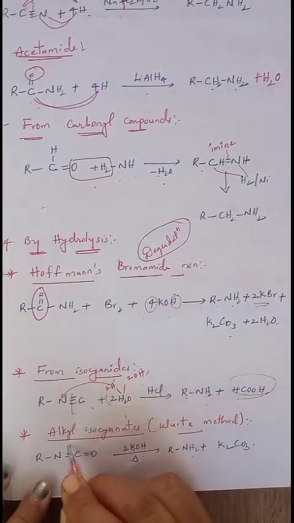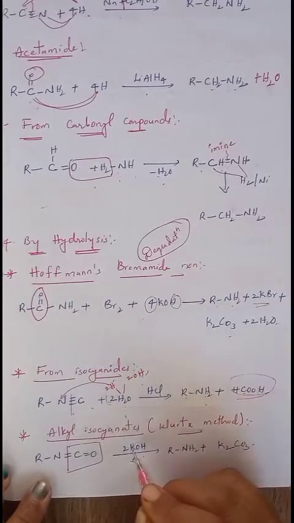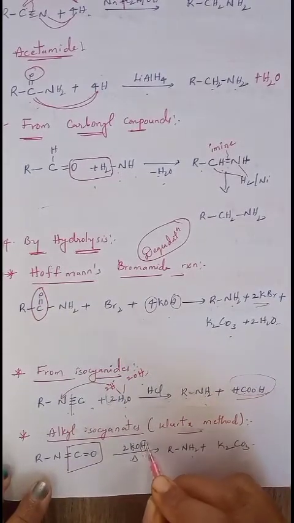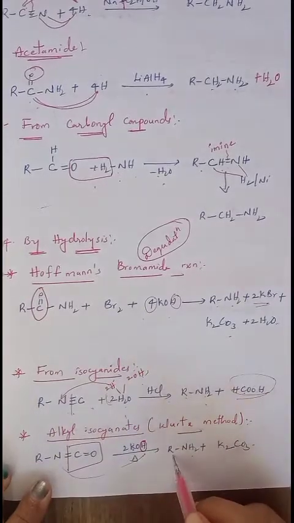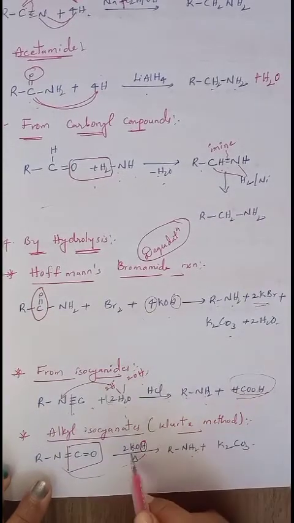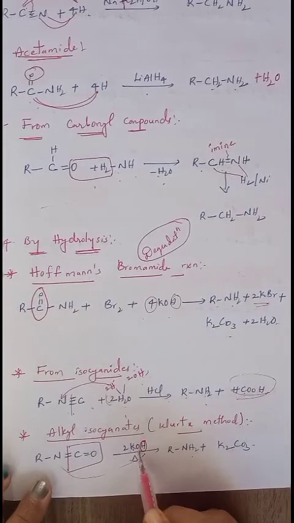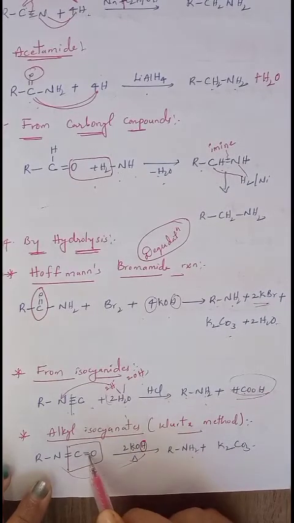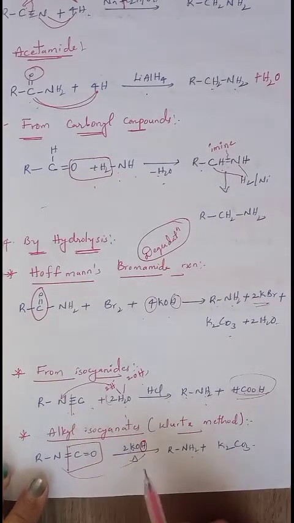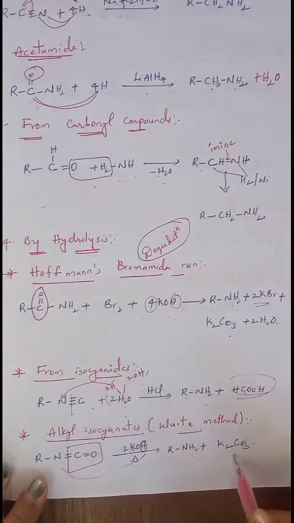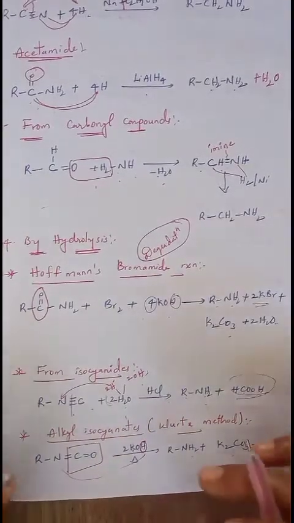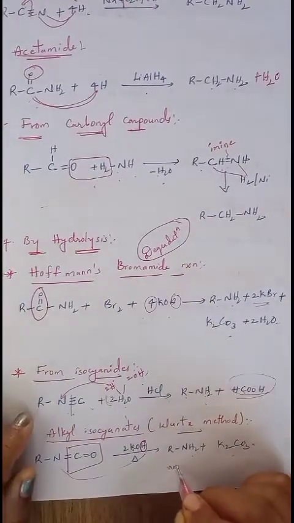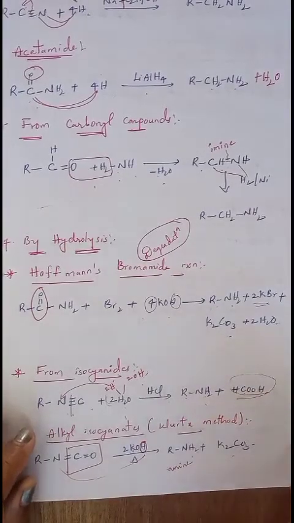Here the bond breaks and CO separates. The 2 hydrogens present in the 2 KOH are added to the nitrogen, converting it to RNH2. What is left? 2 oxygens. When these 2 oxygens are added to CO, it converts into CO3, and that CO3 is added to 2 potassium, converting into K2CO3. So even in this method, finally what we have prepared is amine as the final product.